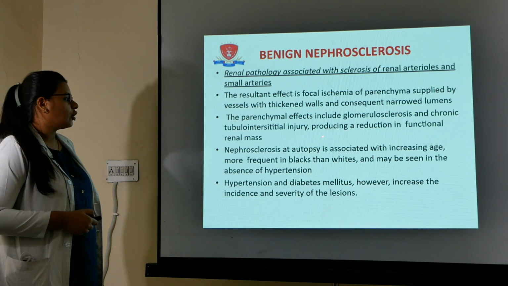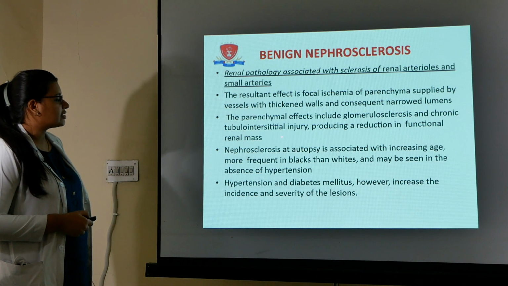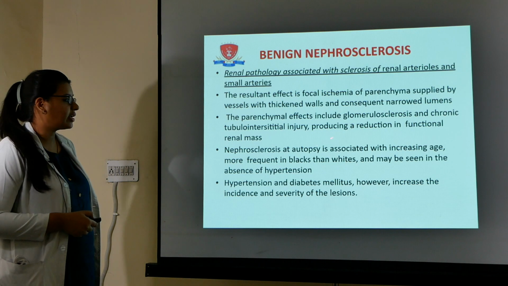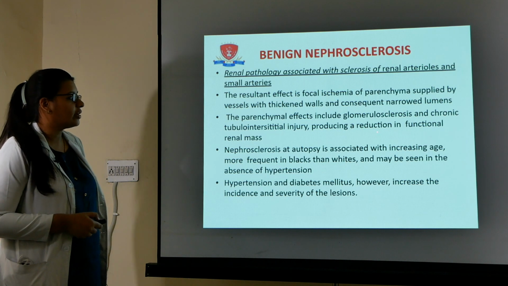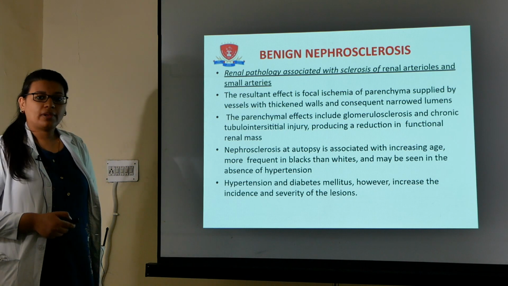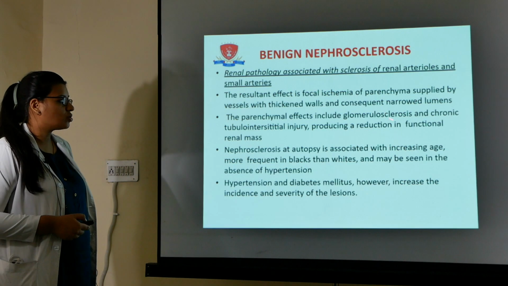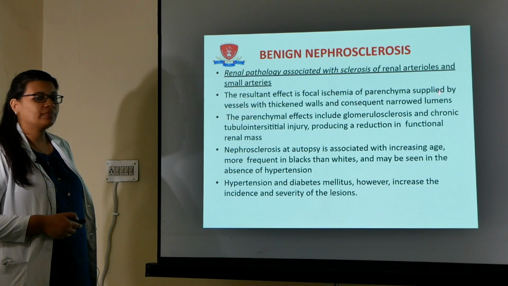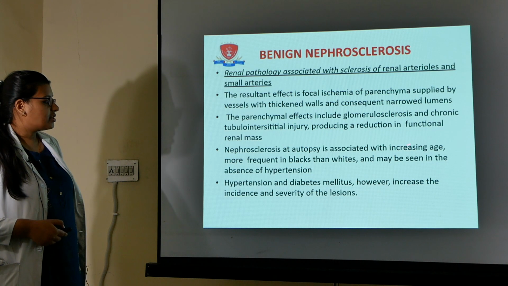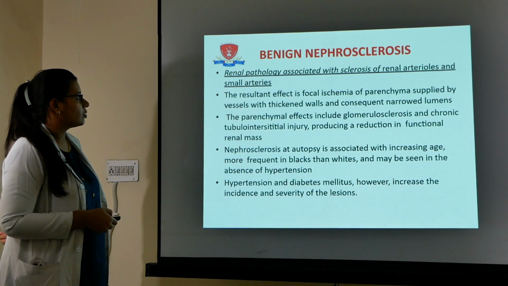So at autopsy, what are the findings of benign nephrosclerosis? There are many factors associated with benign nephrosclerosis. The important ones are increasing age. It is seen more commonly in blacks than in whites, and may be seen in the absence of hypertension. So hypertension here is not the primary causal factor, but hypertension and diabetes mellitus increase the incidence and severity of these lesions.